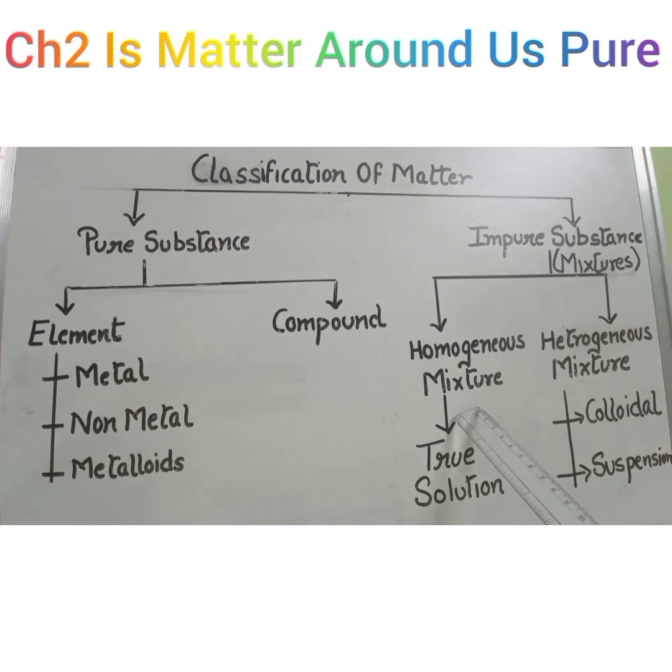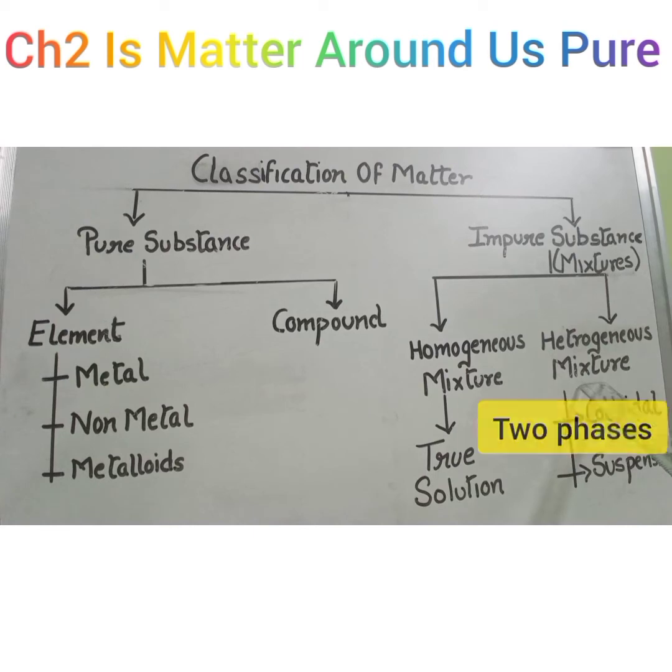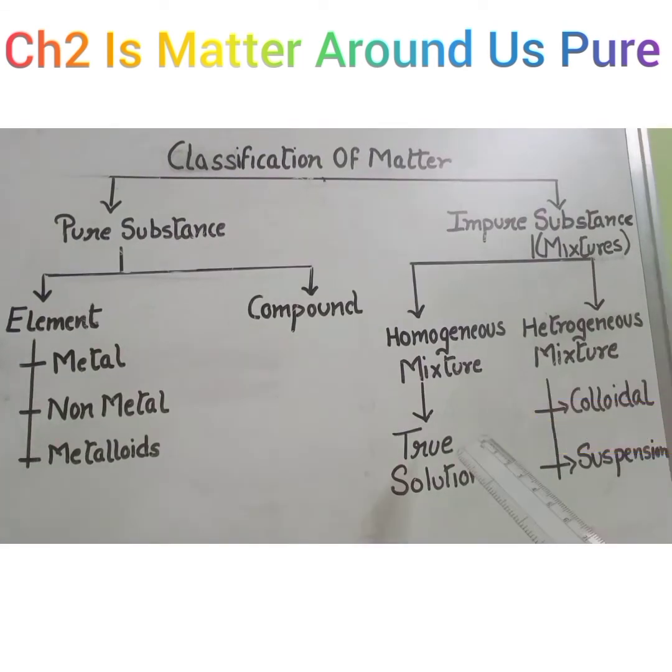Whereas in a heterogeneous mixture, we can see the boundaries between salt and sand. A homogeneous mixture consists of only a single phase, whereas a heterogeneous mixture consists of two or more phases. A true solution is a homogeneous mixture.